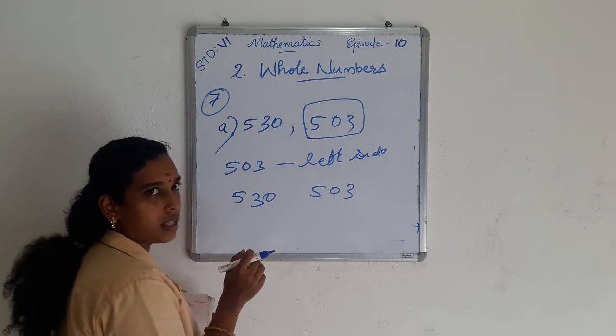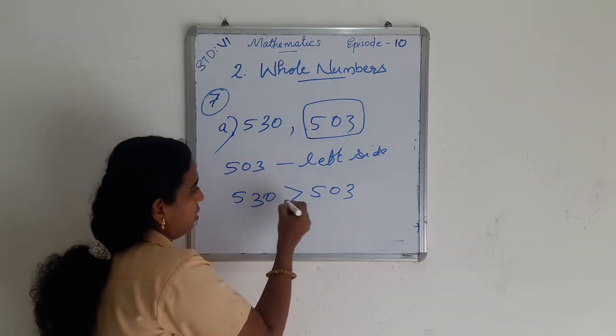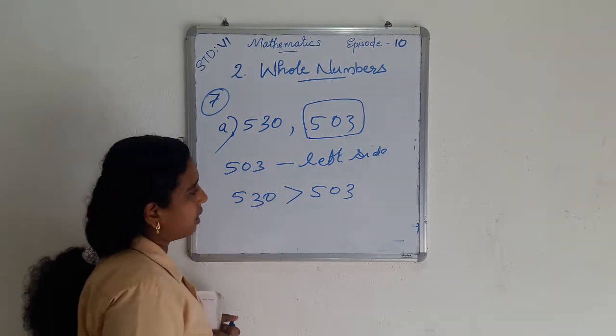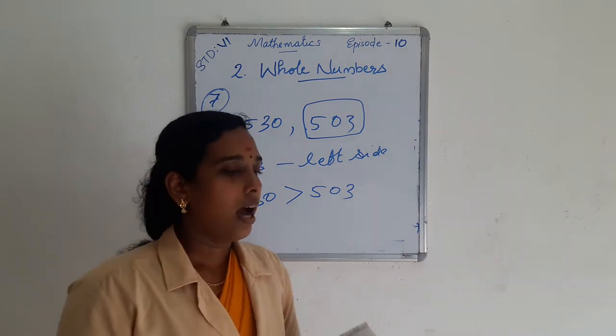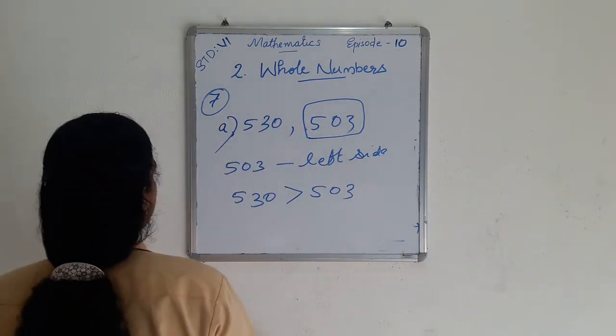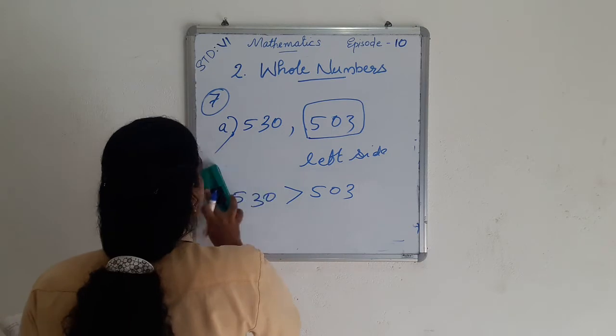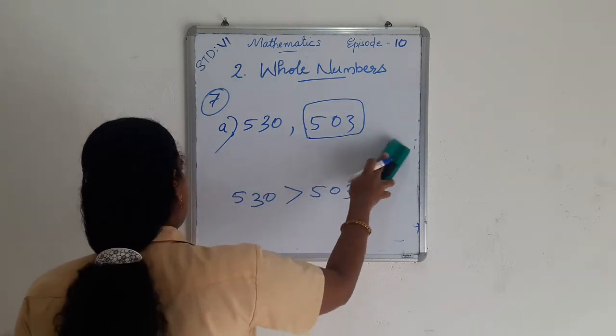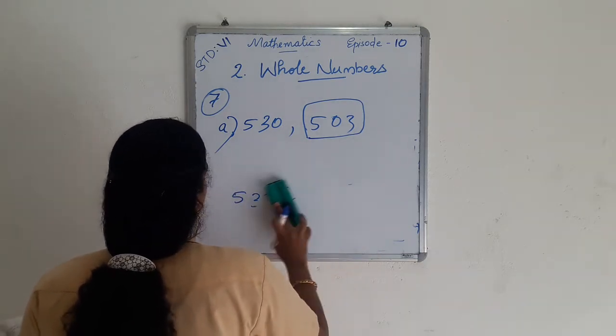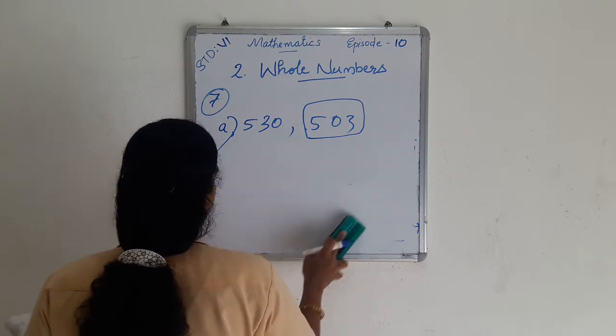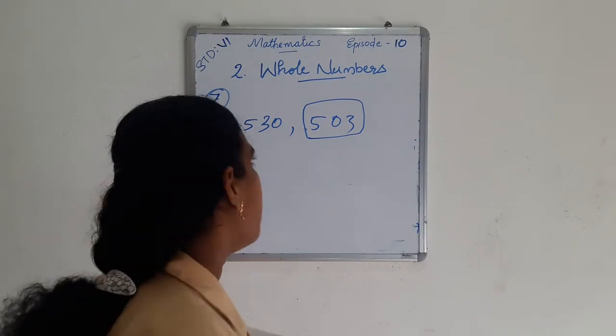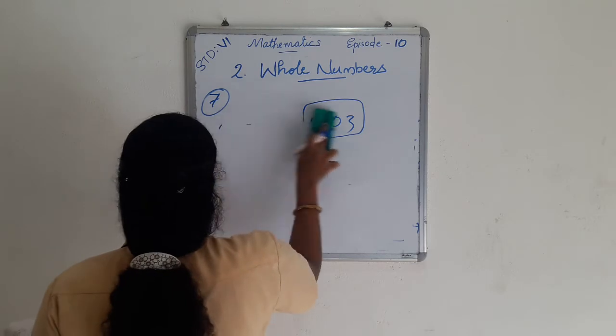Then 530 is the biggest number, so 530 is greater than 503. The smallest number comes on the left side of a number line. So here 503 is the smallest number compared to 530, so 503 comes on the left side of a number line.